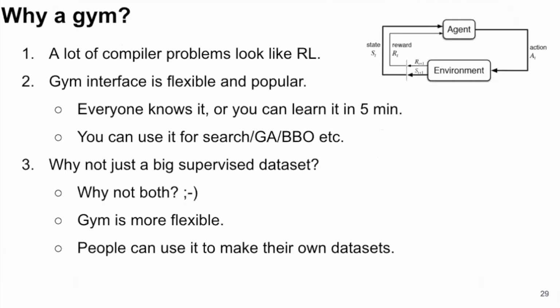So I just want to talk about why a Gym. A lot of compiler problems map very nicely to reinforcement learning. If you look inside the compiler, they're typically arranged as a big pipeline. From one view, you've got a piece of code going through various stages of optimization or transformation.